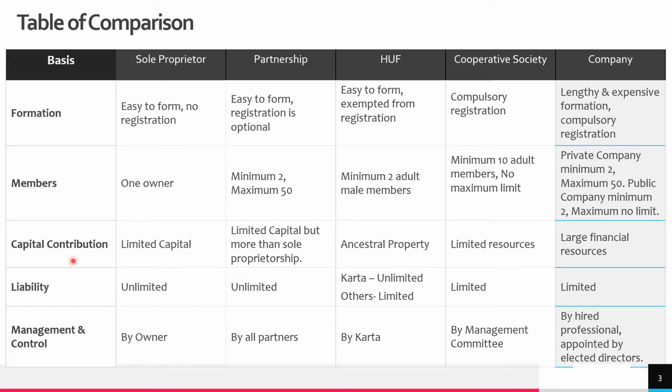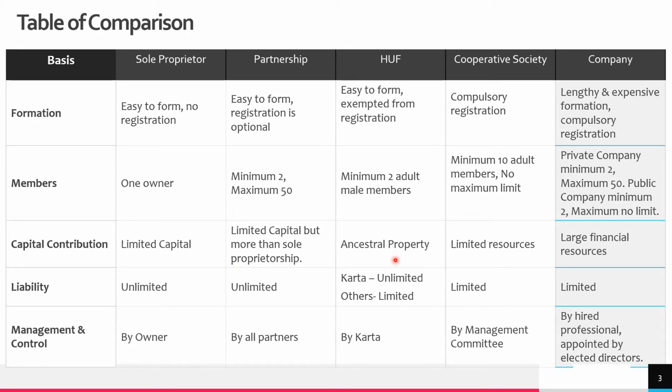Now let us understand about capital contribution. In sole proprietor, because this is one individual who brings in all the capital, yes, there is limited capital, there is limited capacity of this person to bring in this capital. In case of partnership, yes, it is limited capital if we compare to other forms of business like cooperative society, like company. But yes, definitely it is more than sole proprietor, because here two or more than two people come with their capital, with their efficiencies. So yes, it is more than sole proprietor, but it can be less than company.